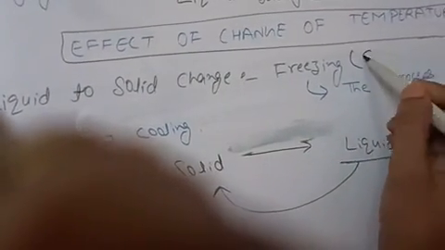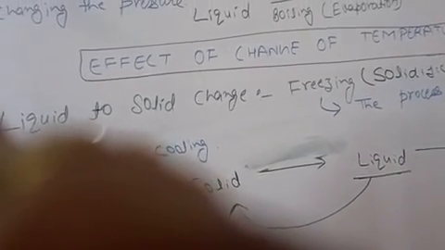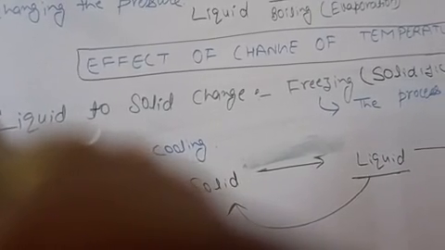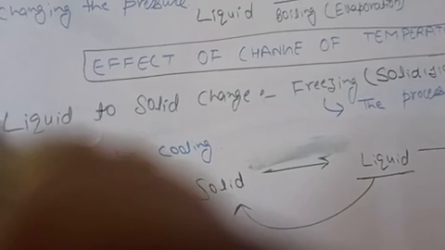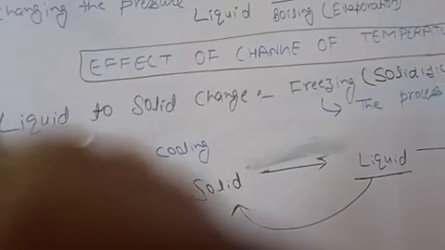Freezing means solidification. When water freezes to form ice, there is a change from liquid state to solid state, and freezing is the reverse of melting.